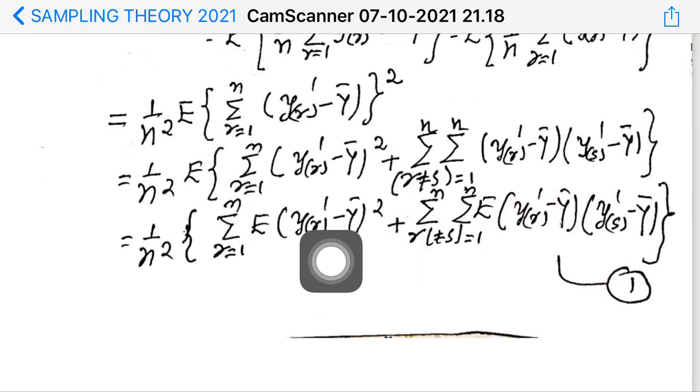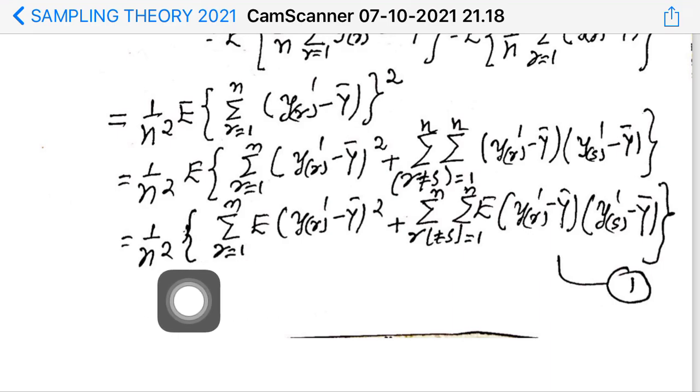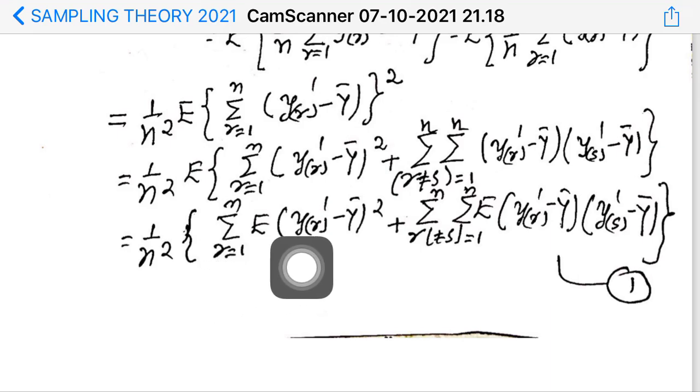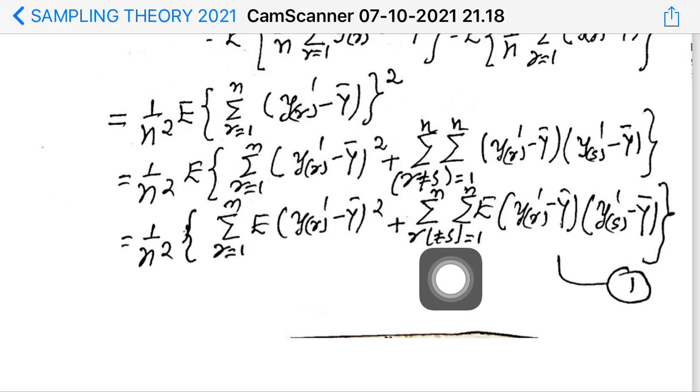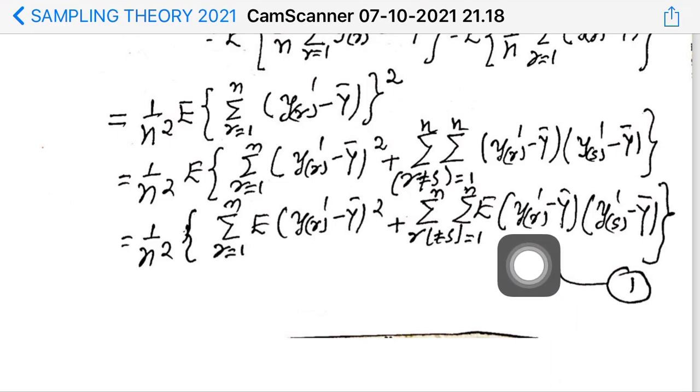Okay, now you extend this expectation into the bracket, into the summation. Into the bracket as well as into the summation. So what you get? 1 by n square sigma r equal to 1 to n expectation of yr prime minus y bar square plus r and s equal to 1 to n double summation. Then you take expectation into the bracket.